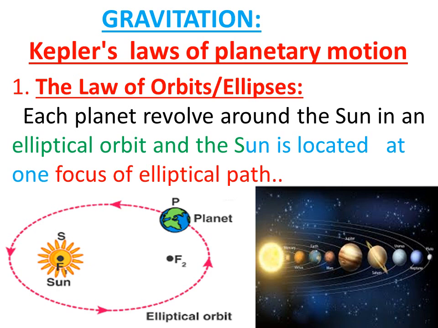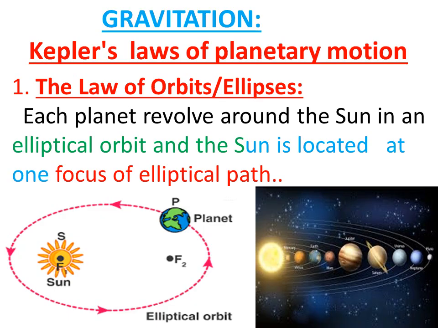In the second diagram, various planets Mercury, Mars, Earth, Jupiter, Saturn, Uranus, Neptune and others are shown in their own elliptical orbits revolving around the sun.